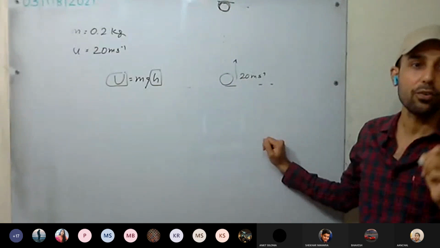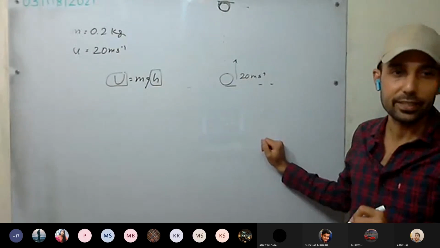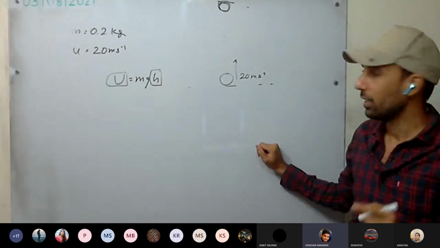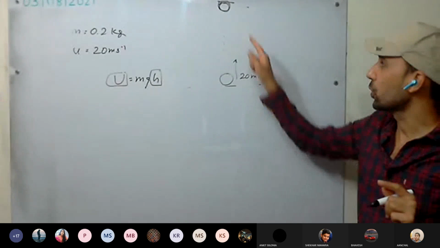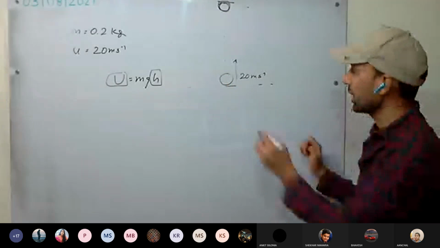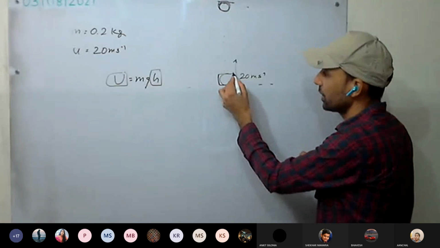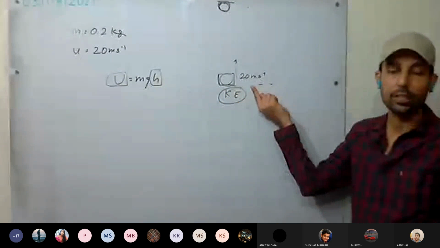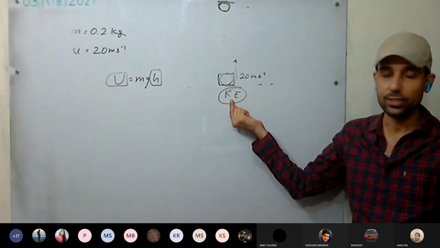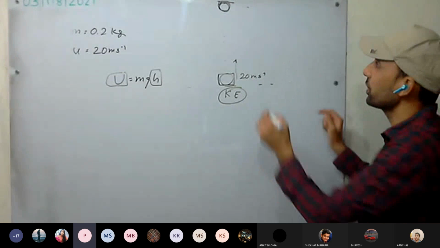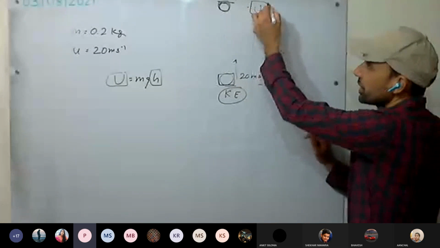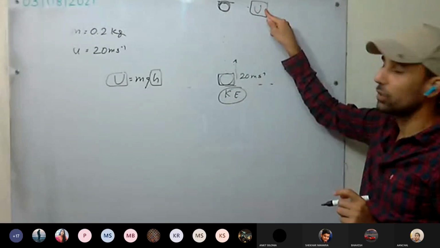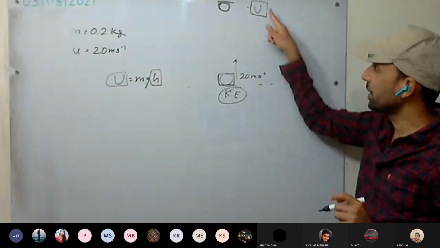We will apply the principle of conservation of energy. What does conservation of energy say? Energy can neither be created nor destroyed, but it can be transferred from one form to another. It means the total energy at any moment remains constant. What is the total energy here? It is in the form of kinetic energy at this point. And here the total energy is in the form of potential energy. What it means is that this whole kinetic energy has converted into potential energy. So will they be equal?